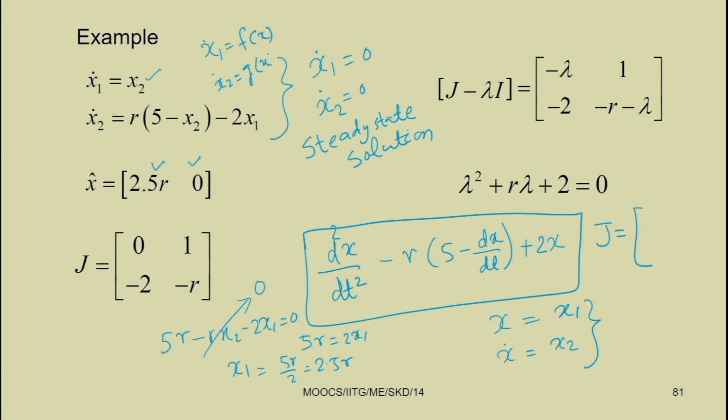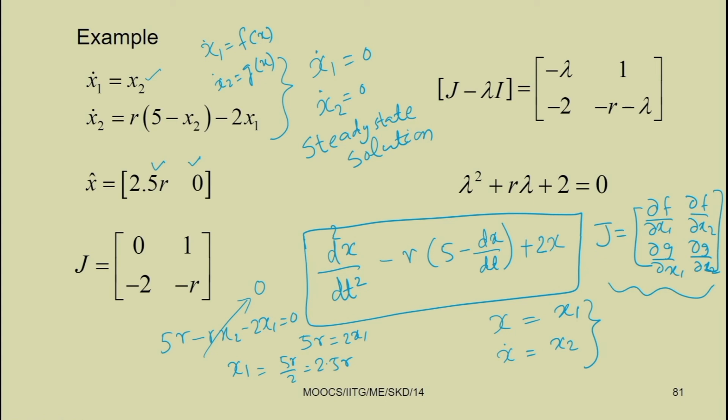The Jacobian can be found in this way: del f by del x1, del f by del x2, and in the second row, del g by del x1 and del g by del x2.